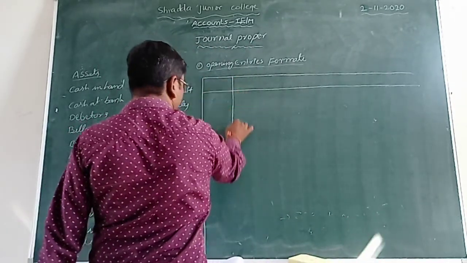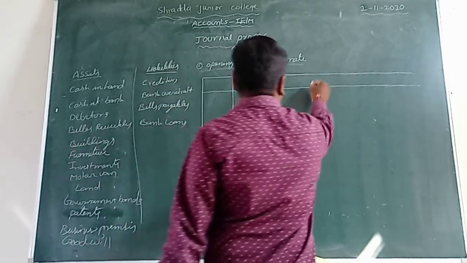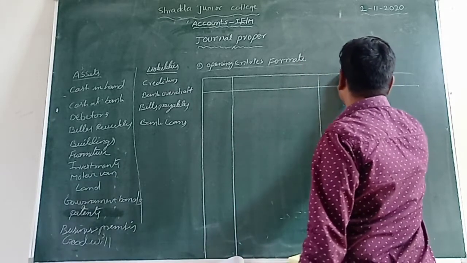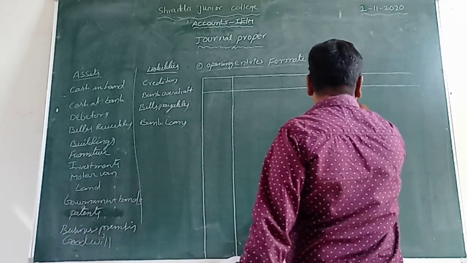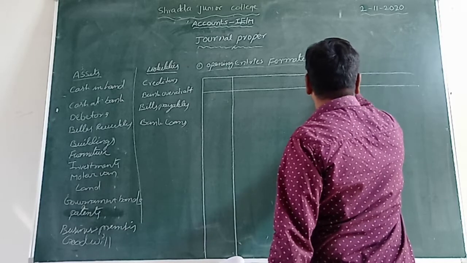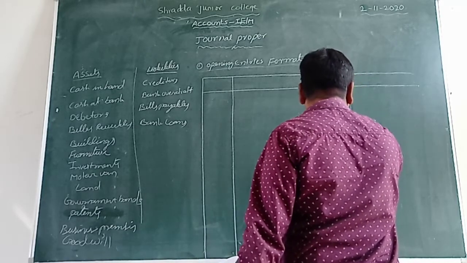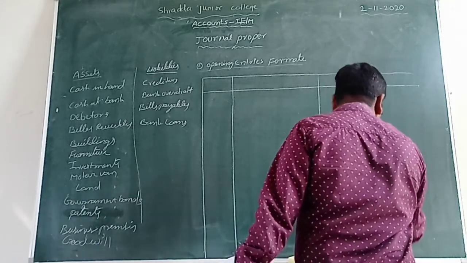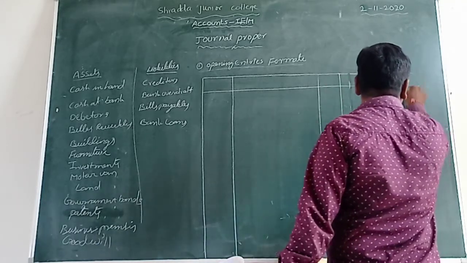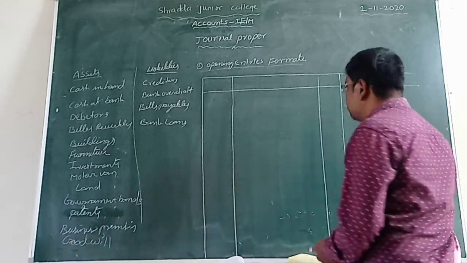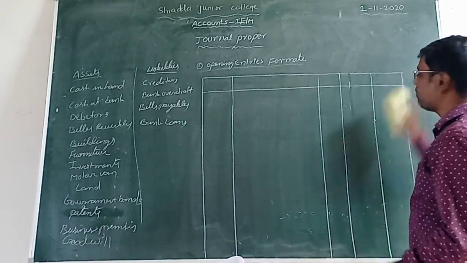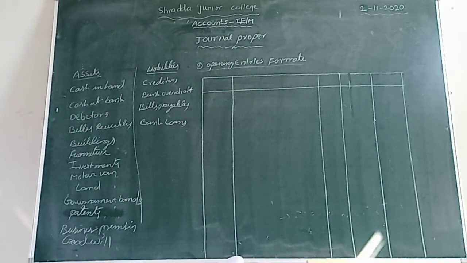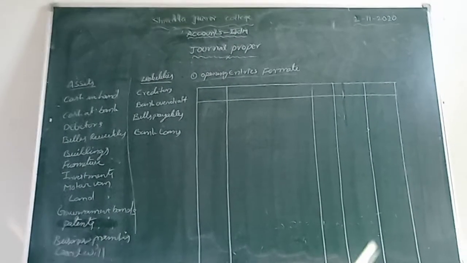First column is date, second column is particulars, third column is LF, ledger folio, fourth column is debit rupees, and fifth column is credit rupees. This is the opening entry format. It's clear now.